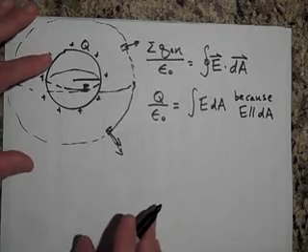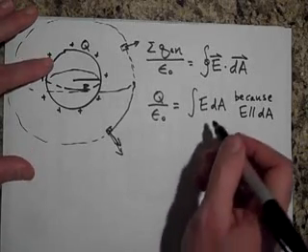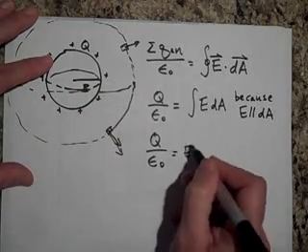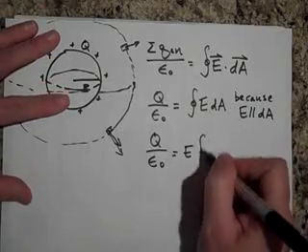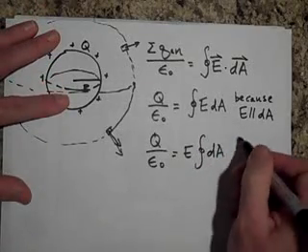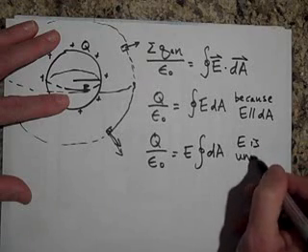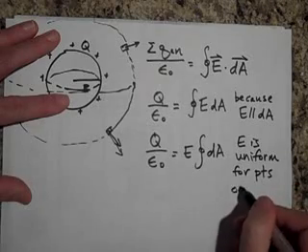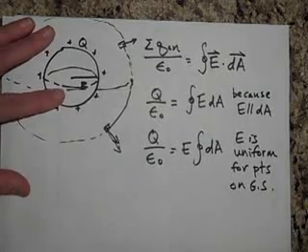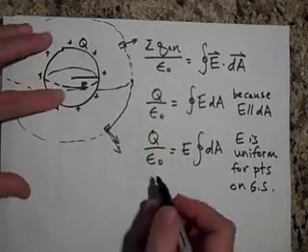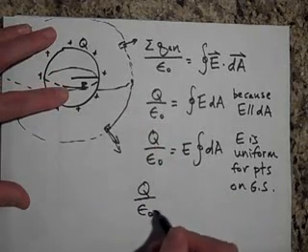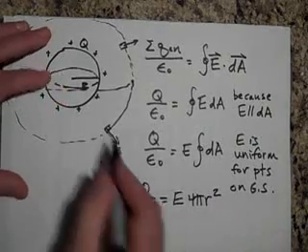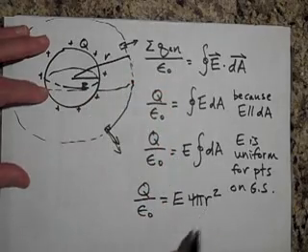And now E is the same at every point on here, so I pulled that out because E is uniform for all points on the Gaussian surface. And then when I add up all the dAs, I just get the surface area of a sphere, 4 pi r squared. You're out there a distance, little r.